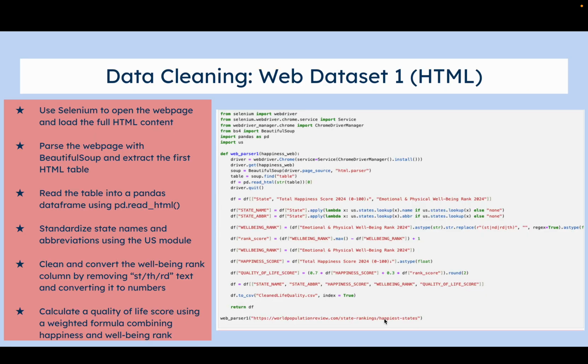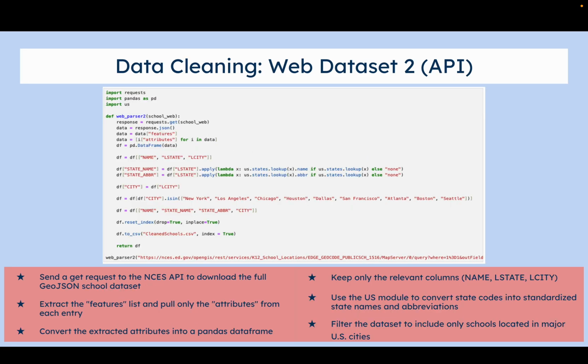Then for my web data set, I used Selenium to open the web page, which is a new module for me. I parsed the web page with Beautiful Soup and read the table using pd.read_html. I standardized state names, and I cleaned up some of the numbers in that as well. And I calculated a quality of life score using a weighted formula combining happiness and well-being rank.